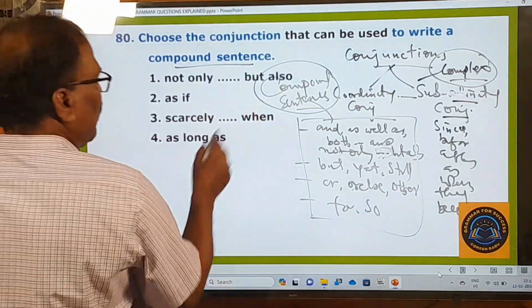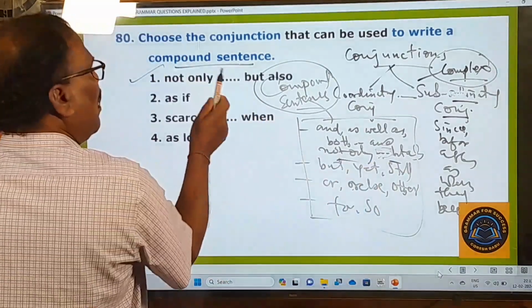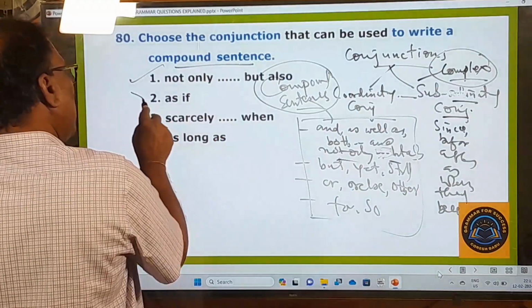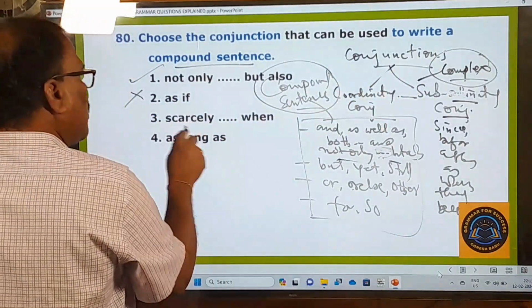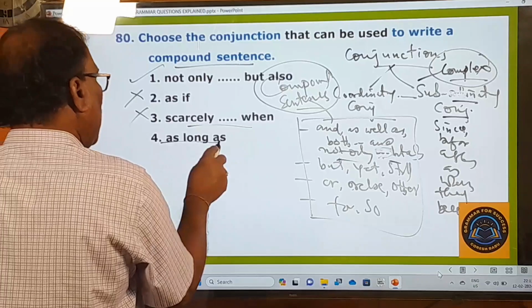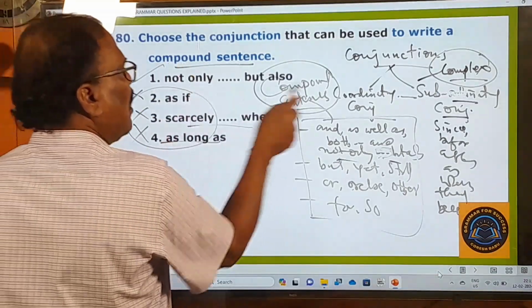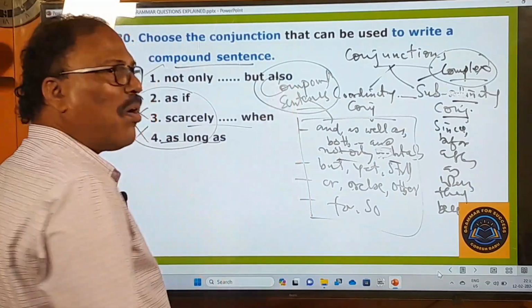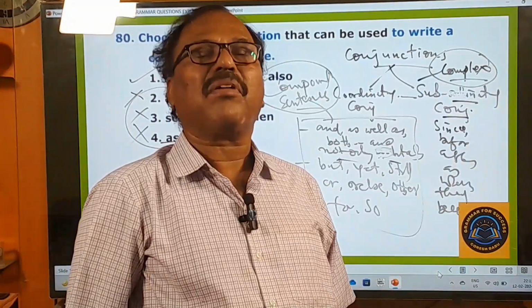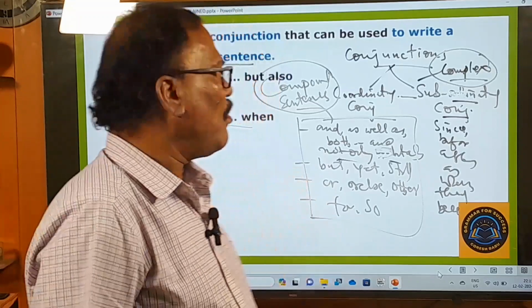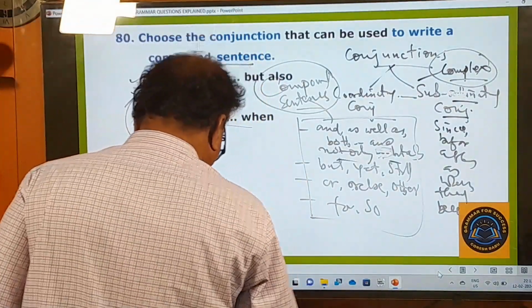Options: not only but also. Yes, not only but also is a coordinating conjunction. As if is a subordinating conjunction. Scarcely when, subordinating conjunction. As long as, subordinating conjunction. These three are subordinating conjunctions. Only the first one is the coordinating conjunction. Only the coordinating conjunctions will form the compound sentences. Okay, now let's move on to the next questions.